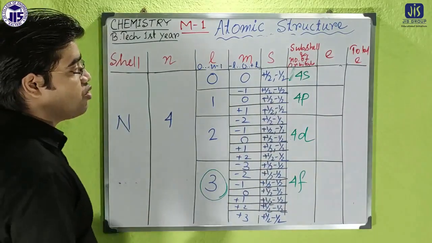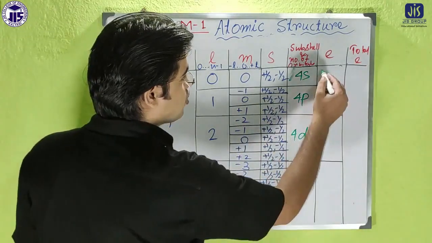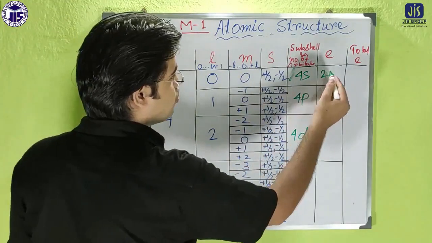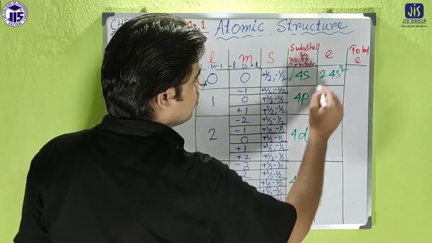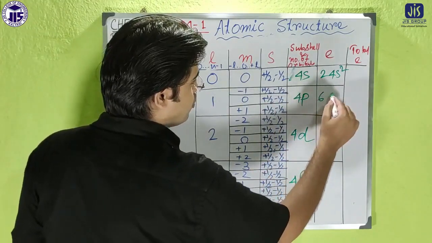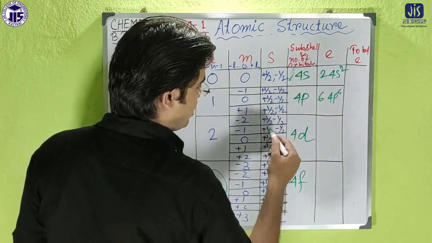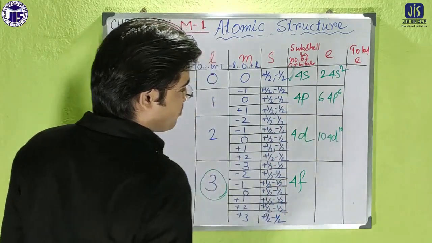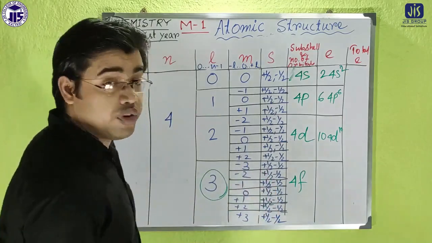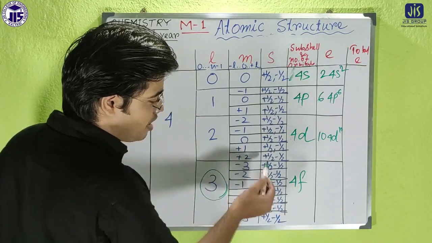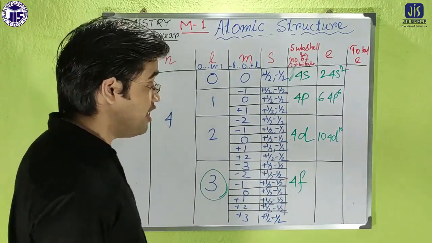Now in each and every case we have to consider the electrons also. Here it will be 2, from the plus and minus values, so it is 4s2. Here it is 6, like the previous case, so 4p6. Here it is 10, like the previous case, so 4d10. And here it is 14, because 1, 2, 3, 4, 5, 6, 7, so 7 values, and in each case there are 2, so 7 into 2 is 14.